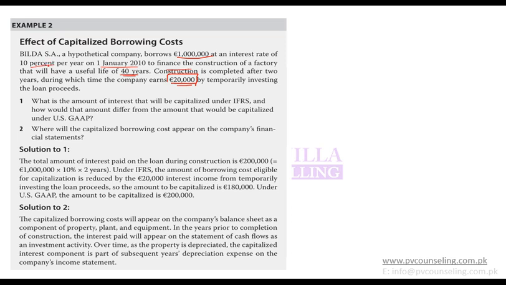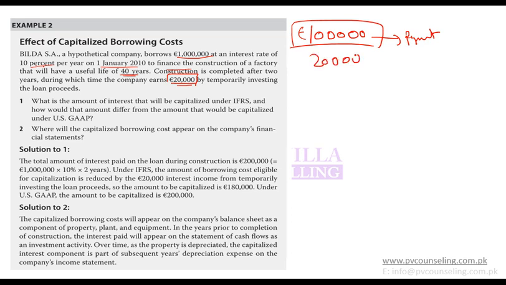This means the interest payment will be 10% of 1 million, which is 100,000, correct? So this is the payment, and it received 20,000.